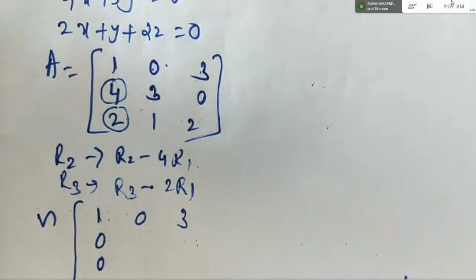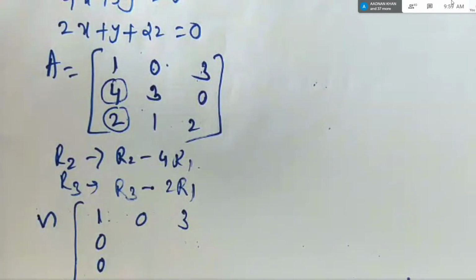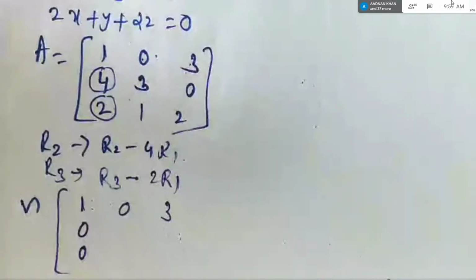So I want answer from Abdul. Abdul, can you tell me what is the answer? Answer means the remaining 4 numbers. Yes, remaining 4 numbers you tell me.